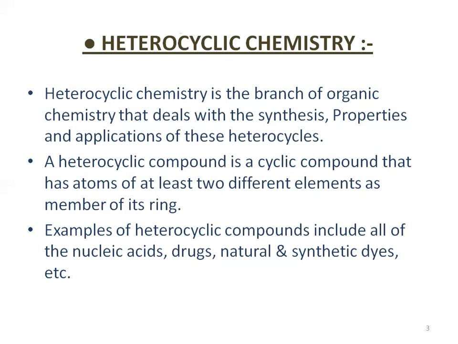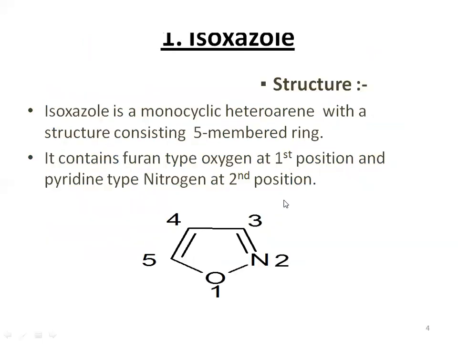Heterocyclic compounds occur widely in nature and in a variety of non-naturally occurring compounds. Heterocyclic compounds are essential to life. So let's start with the next, that is isoxazole.